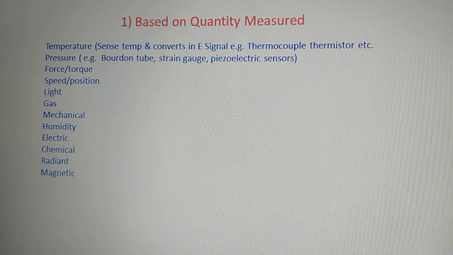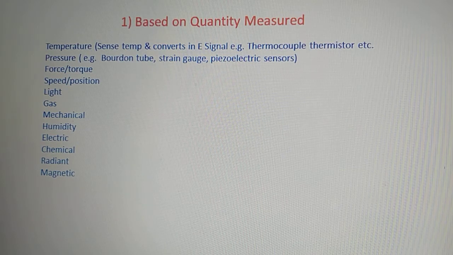And what kind of sensors are these? What are the names of such sensors which sense a temperature and convert those temperatures into an electrical signal? Examples are the thermocouple and thermistor, right? So thermocouples and thermistors are the sensors which sense the temperature and convert that sensed temperature into an electrical signal.